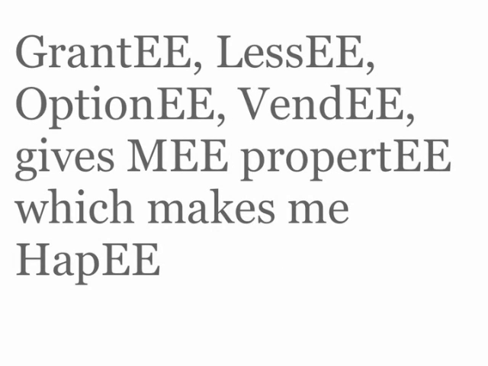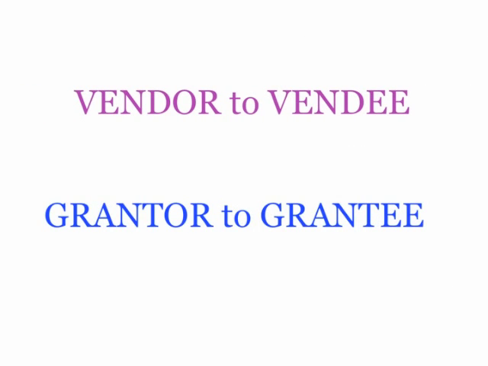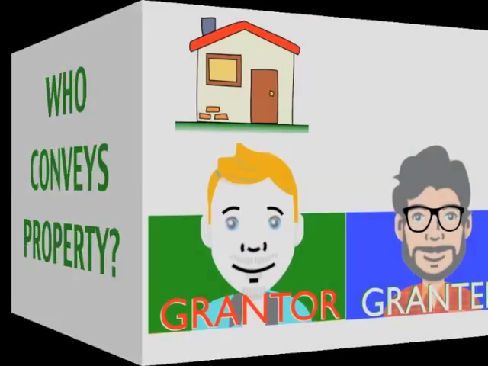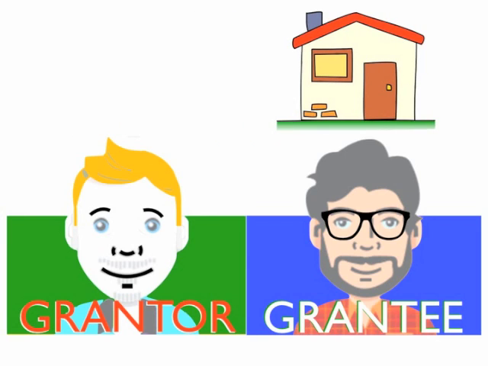It may seem silly, but when you are taking the exam and you see a question that you don't understand, but you know one party is giving something and the other party is receiving something, you will be thrilled. For example, a vendor sells to a vendee. The grantor conveys property to a grantee who receives it. So if they ask you, who conveys property, you see an option that says grantor and the optionee is grantee, you may not know anything about deeds, but you know the answer is grantor because OR is the conveyor.